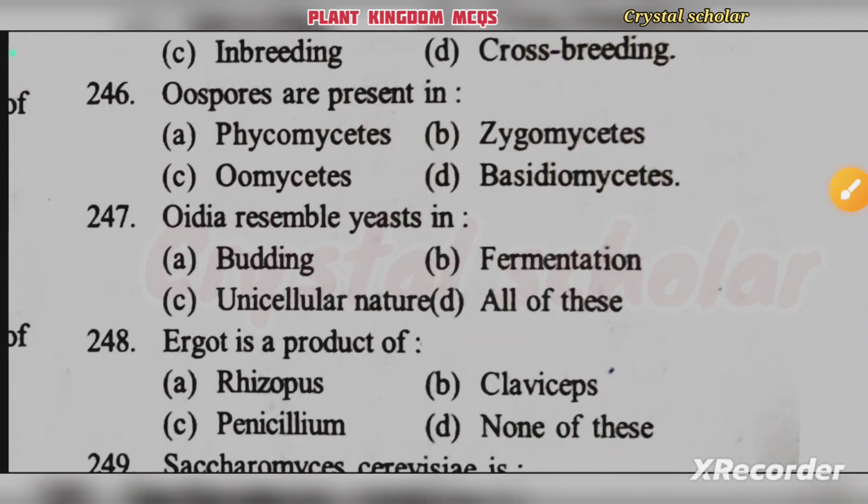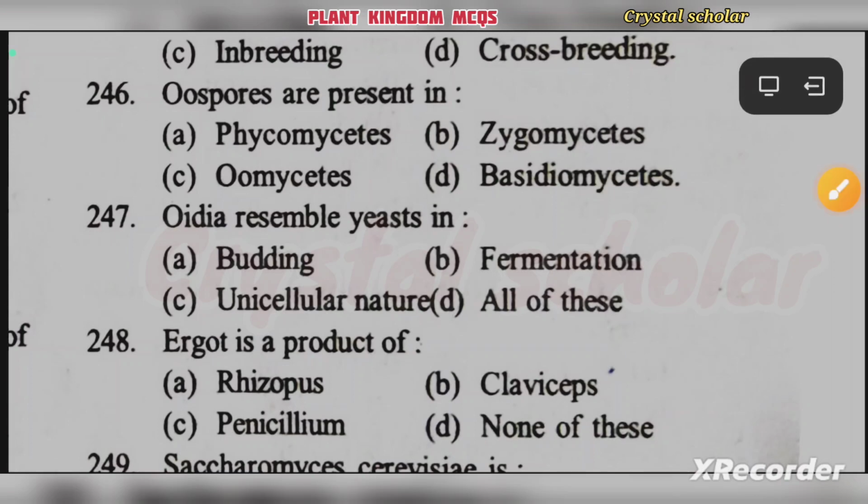Oidia resemble yeast in budding, fermentation, unicellular nature, all of this. Oidia resemble yeast in all of this. Budding, fermentation, unicellular nature, in all these types, oidia resemble yeast.